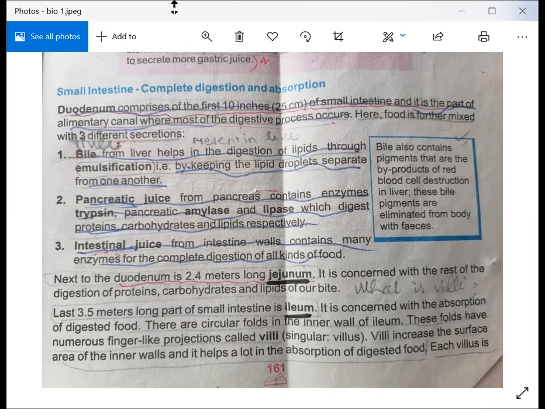Now I will discuss the last paragraph, which you can also see on the screen: how absorption happens in the small intestine. What is the process? What happens in the villi, and how are sugar, amino acids, fatty acids, and glycerols absorbed in the villi? Okay, so you can see. Come to the next page.